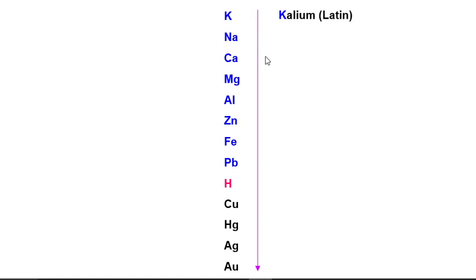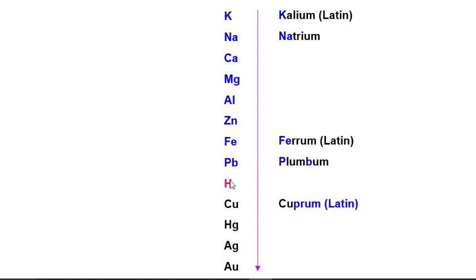Similarly, the second is natrium, Na. Then here calcium, magnesium, aluminum, zinc. This iron, the English name is iron, but in Latin it is ferrum. Sometimes we call this ferrous in English also. Then this is plumbum, hydrogen, this is hydrogen.